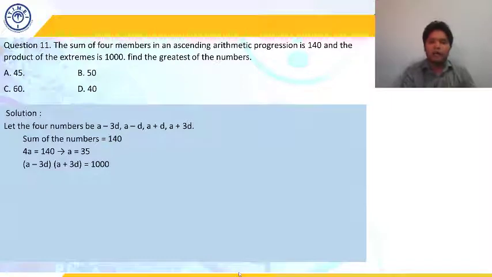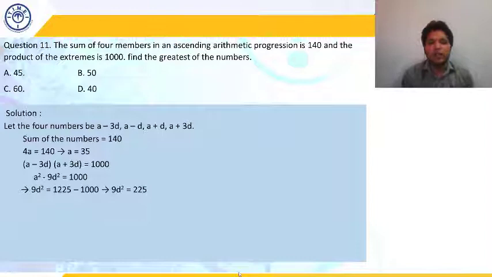So A minus 3D, A plus 3D. This is the (A plus B)(A minus B) formula. What is (A plus B)(A minus B)? It is A square minus B square. So it will become A square minus (3D) whole square, and (3D) whole square is 9D square. So A square minus 9D square is going to be equal to 1000. And we know the value of A is 35. Just plug in the value of A as 35, and you will get the value of D after solving. The value of D here is 5.